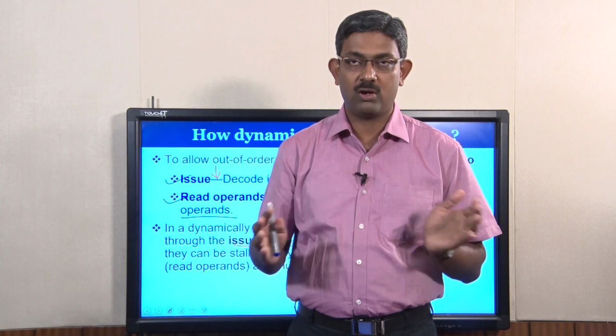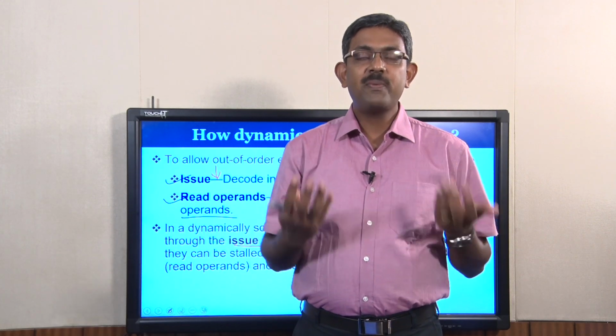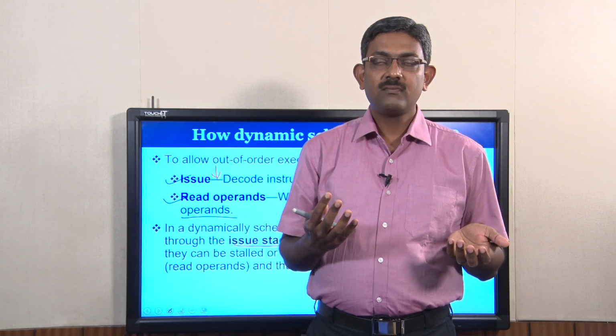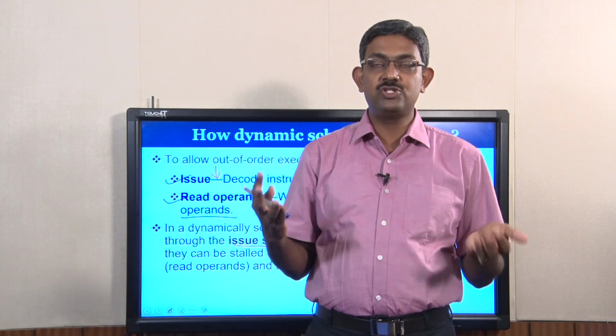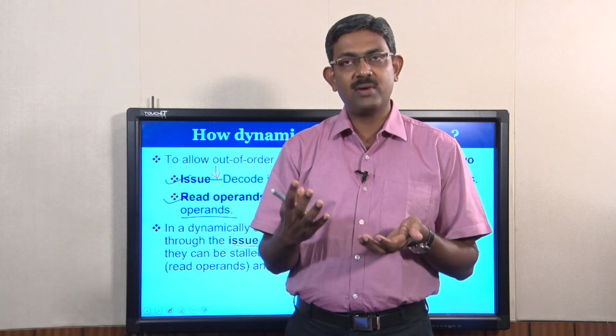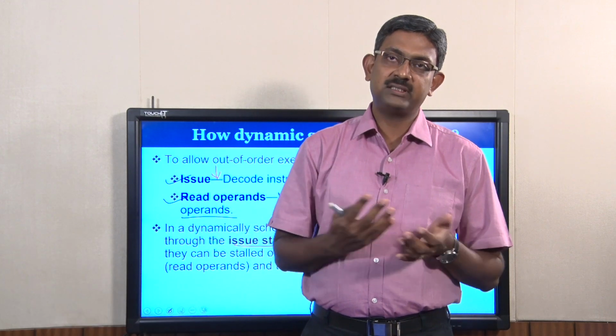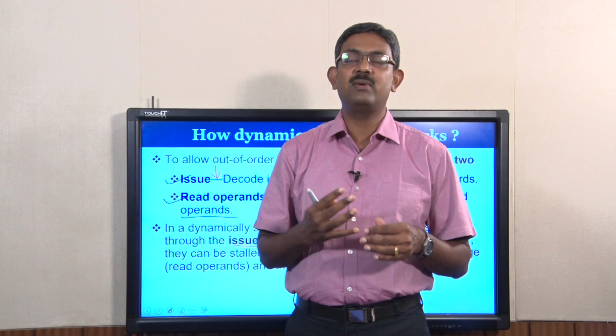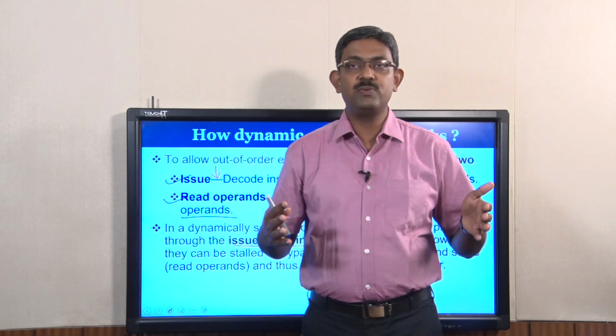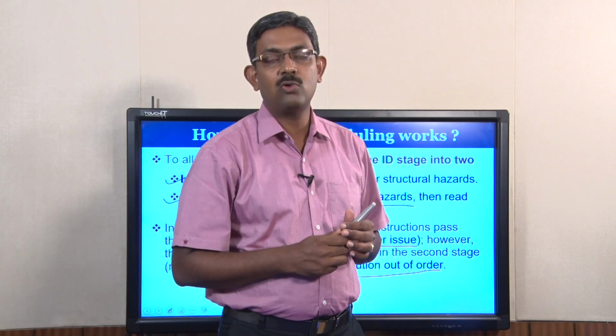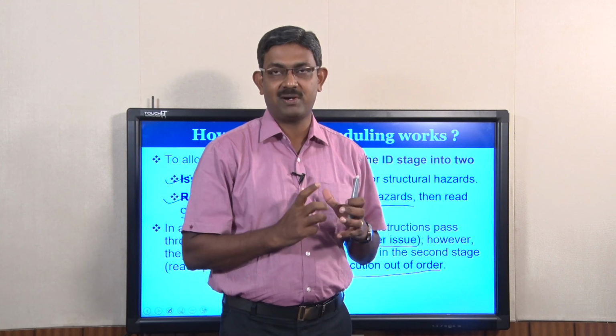Issue has to be done in order. Now, the operands may not be available. So, those instructions which are already issued, if operands are available, they will run. But those instructions which are issued, if operands are not available, they will wait. So, issue has to be in order, and execution can be out of order based upon the availability of operands.